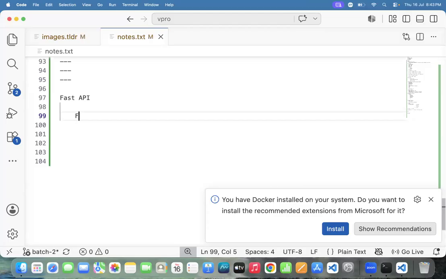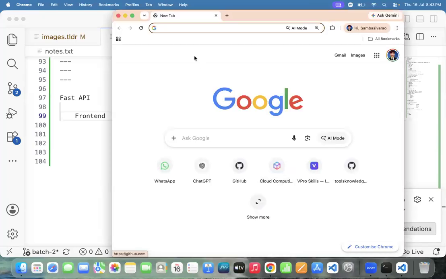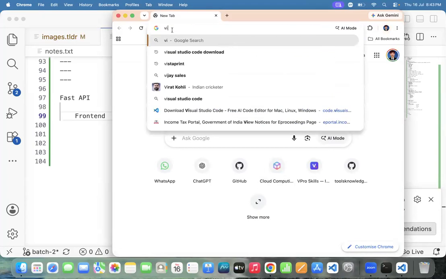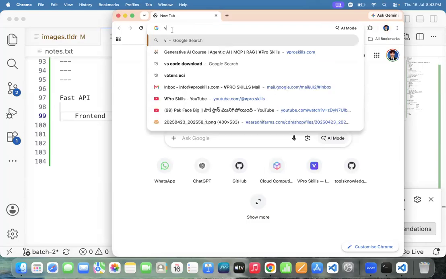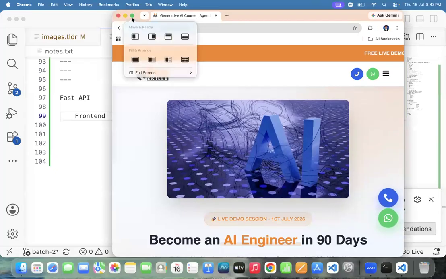What is the front end? Where the user is able to interact, we can call it the front end. I will explain very slowly, so even a non-IT professional can understand. For example, let me open one website. This is my website here. Let me open it.